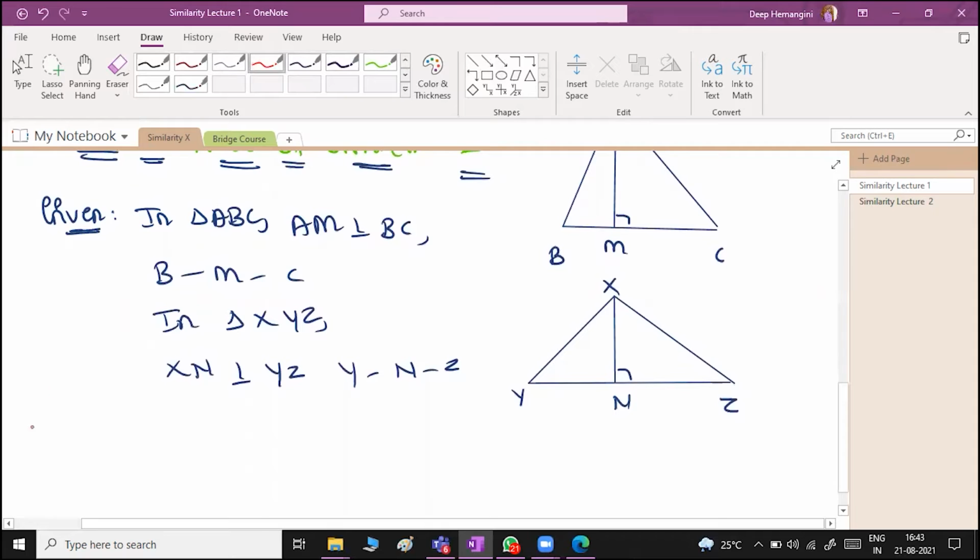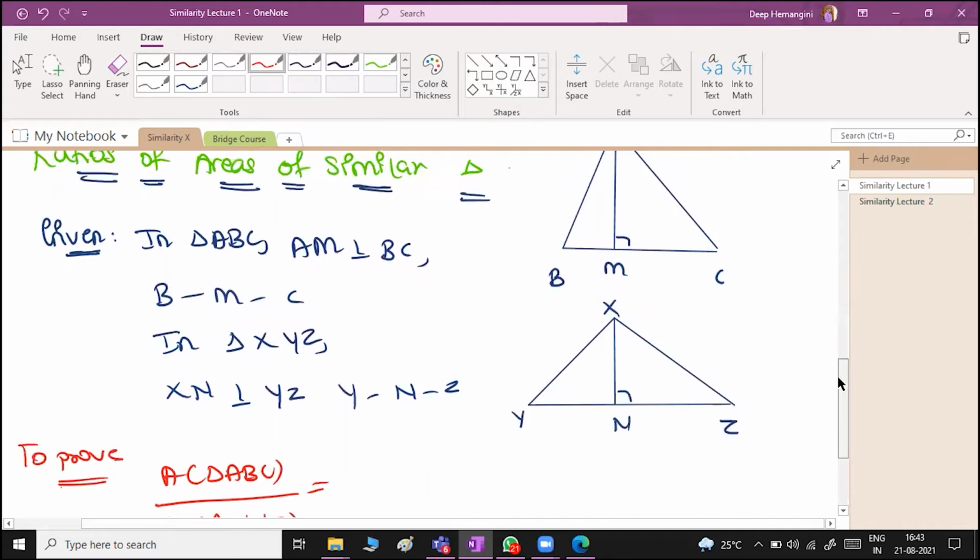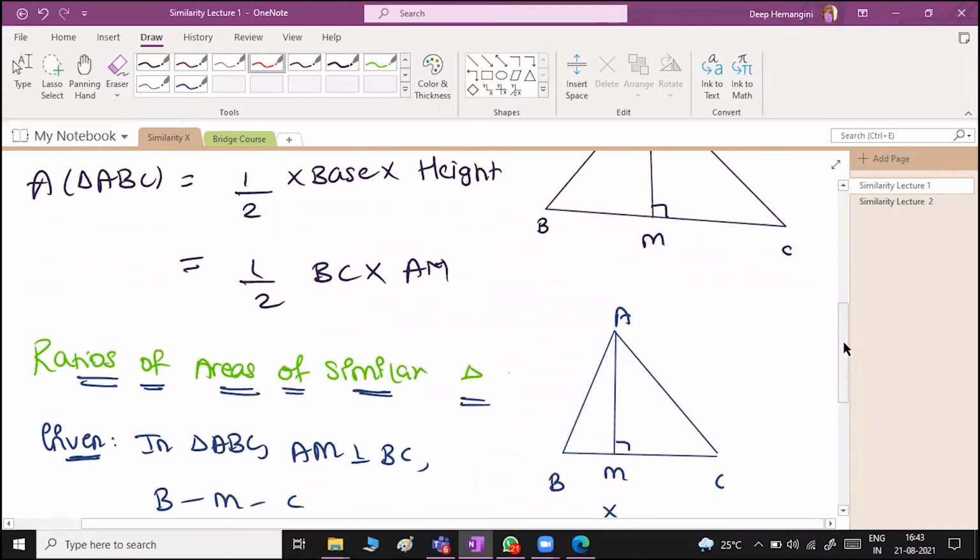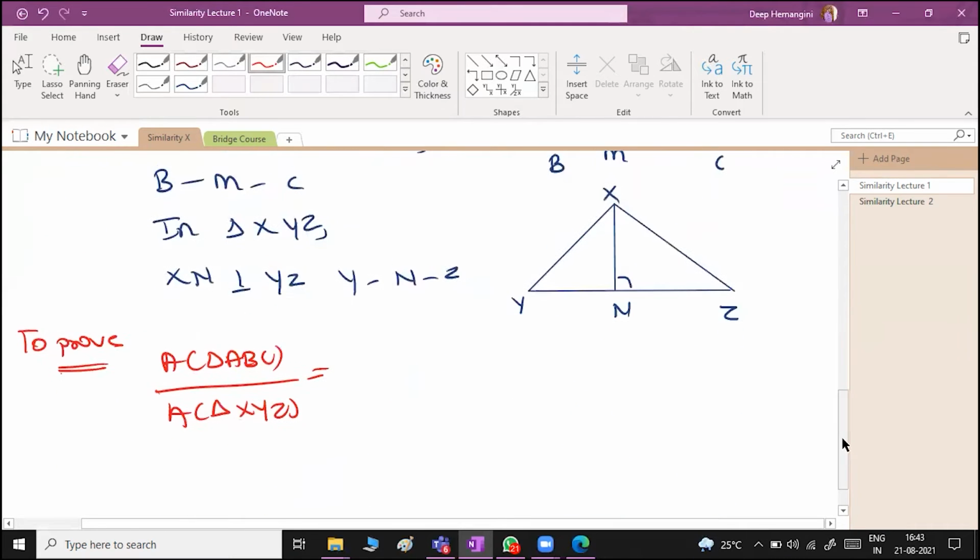Now what I need to prove? I need to prove that area of triangle ABC upon area of triangle XYZ is equal to base. देखो, एरिया ऑफ ट्रायंगल बेसिकली डील्स विद व्हाट. ठीक है, मैं तुम लोग को ना एक जनरल फॉर्म में सिखा दूंगा बाद में. See, at present I have given the notation so that you can basically understand.